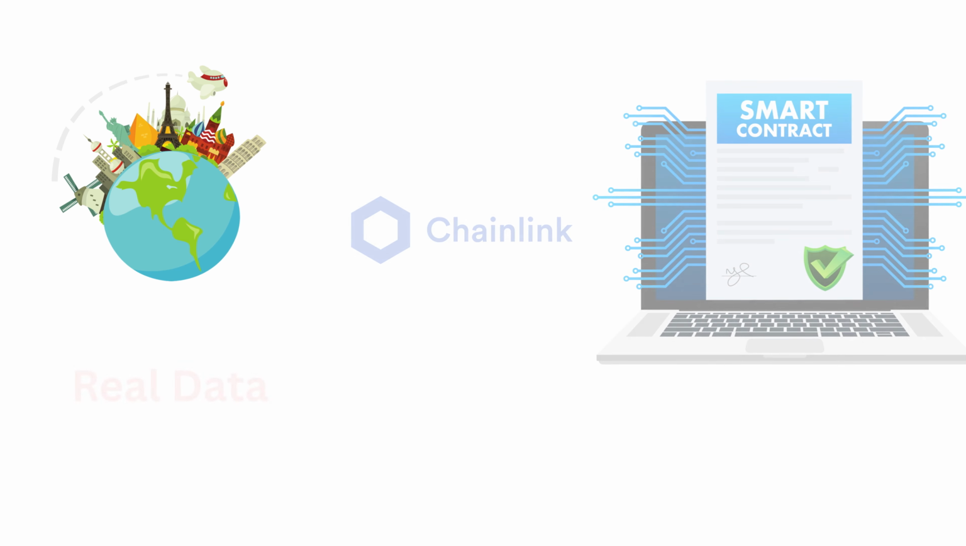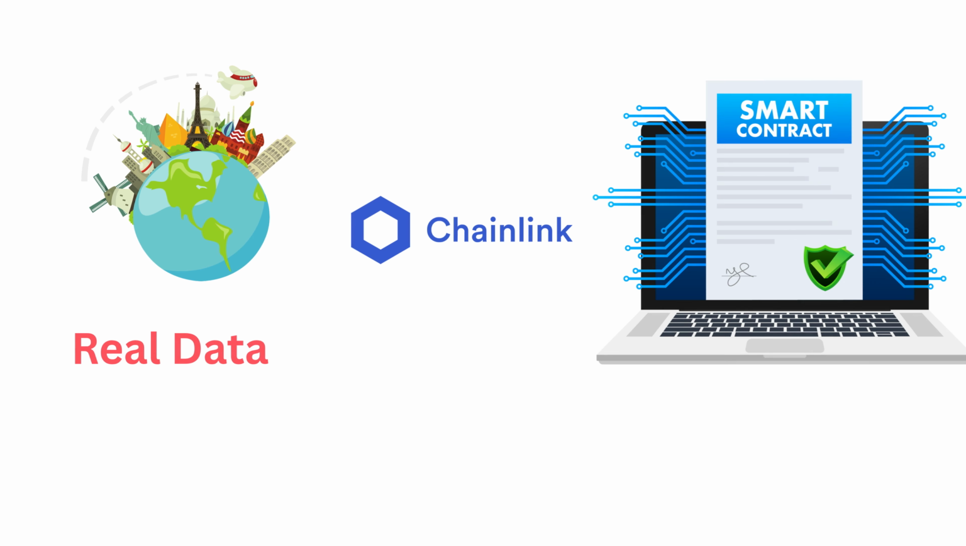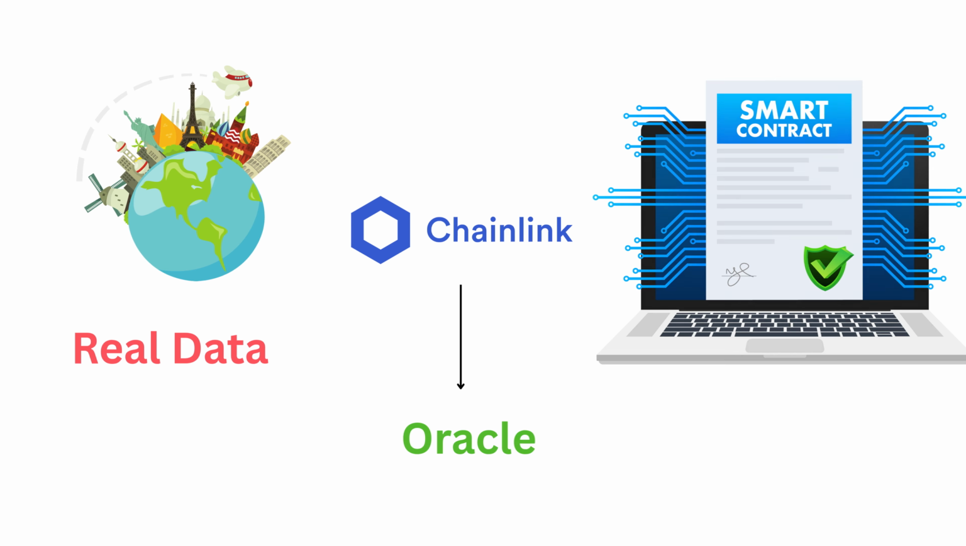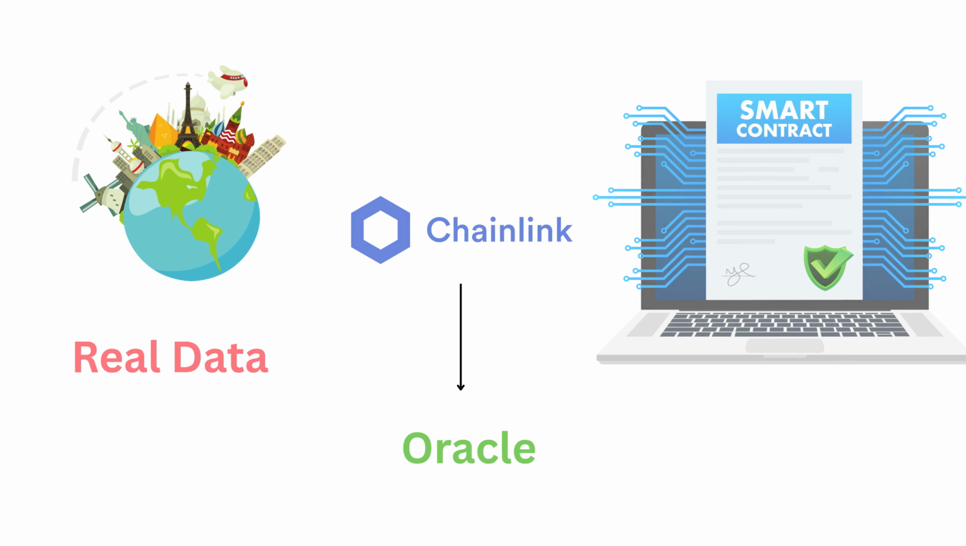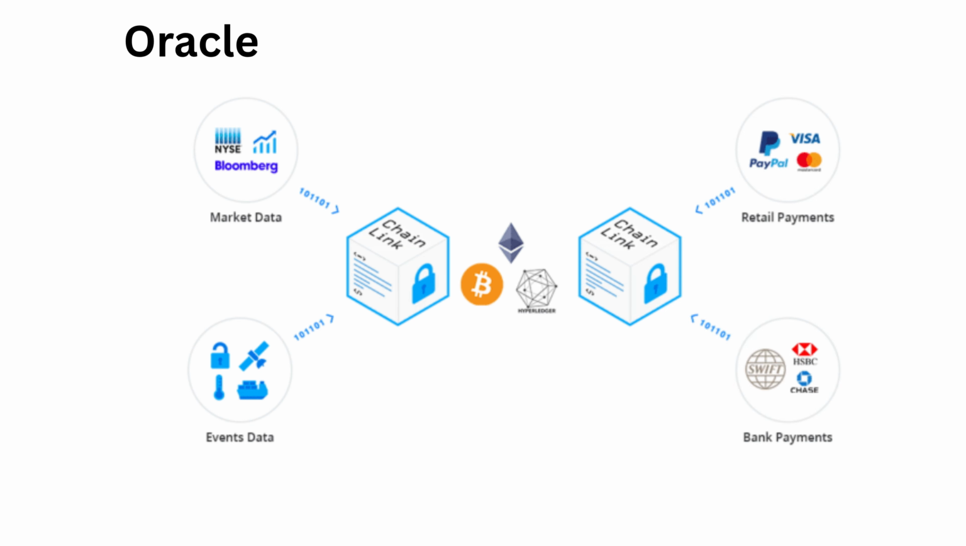That's where Chainlink comes in. Chainlink is like the bridge between blockchain and the real world. It brings real data into smart contracts using something called oracles. So what's an oracle? An oracle is like a trusted data messenger. Instead of one source, it uses multiple nodes and data sources. It checks, compares, and delivers the correct result securely and fairly.